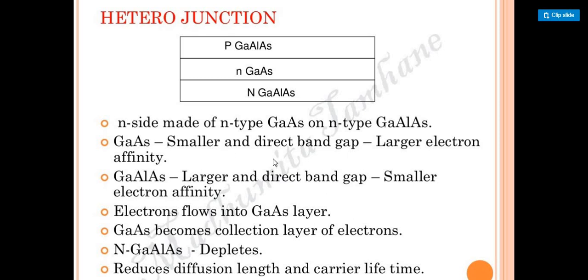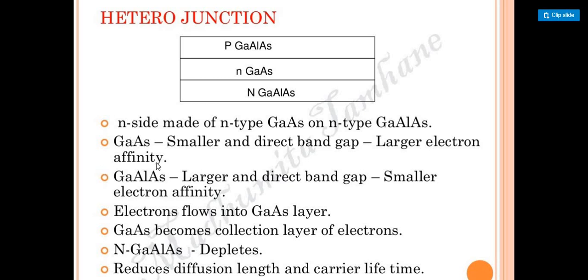Direct band gap we have taken with the help of large electron affinity. What does electron affinity mean? There are actually three concepts in that: electropositivity, electronegativity, and electron affinity. Electron affinity is nothing but the capacity of an atom to gain an electron. When we take it into consideration, in that same scenario, we are going to use the large electron affinity.